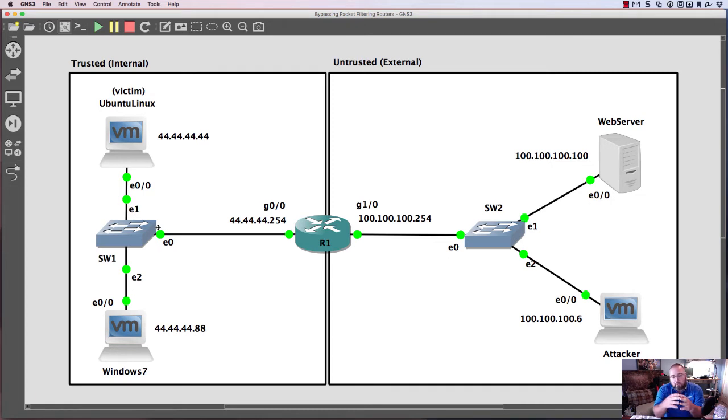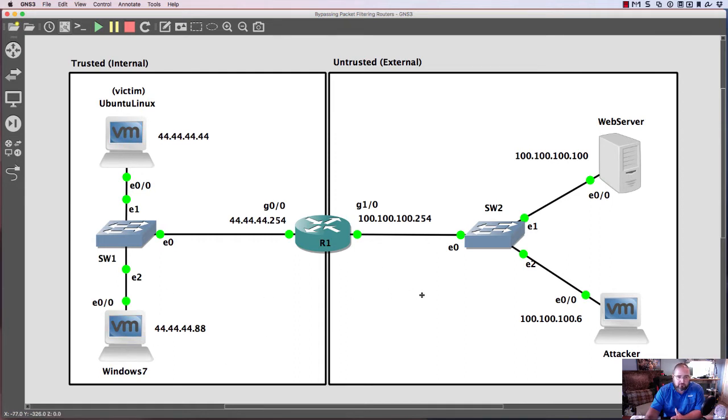Over on the right-hand side, I have two computers, one of which is just meant to illustrate a web server that might be on the public internet. It's just a regular old everyday web server like any that you might go to in terms of a website. And then there's a computer that we're going to leverage as the attacker in the scenario. For this packet filtering part, I'm not going to use the Ubuntu Linux computer. I'm just going to focus on the Windows 7 computer.